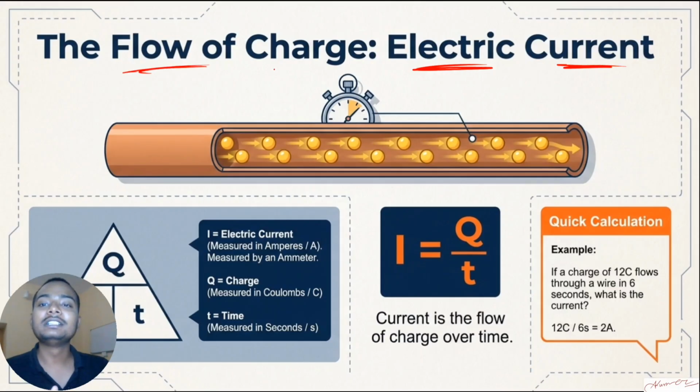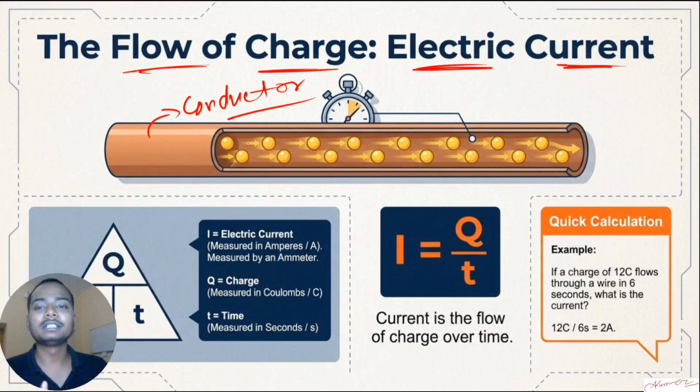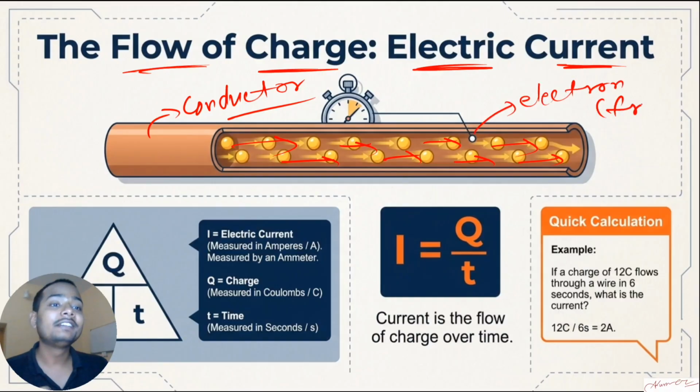Electric current is basically the flow of charges. Let's say there is a conductor. We'll talk about conductors and insulators also, don't worry. So there is a conductor through which charges are flowing. The more clarity will be in the higher classes, but these charges are nothing but electrons. What kind of electrons? Free electrons, which are free to move. A better way, I call them valence electrons.